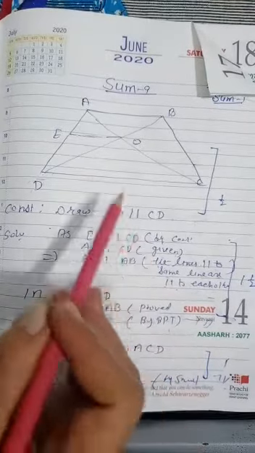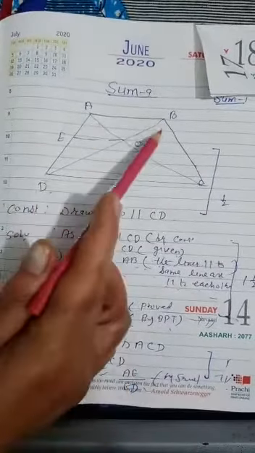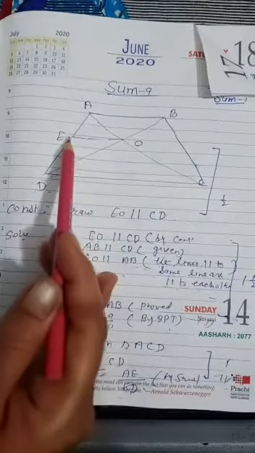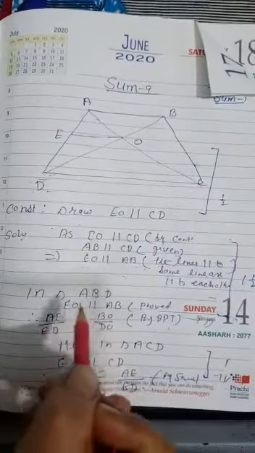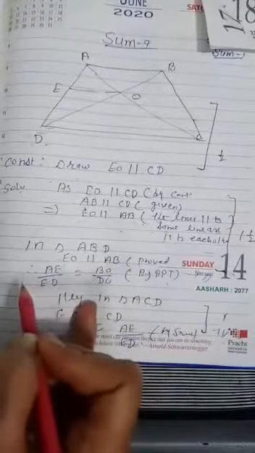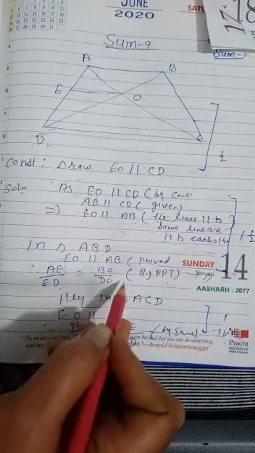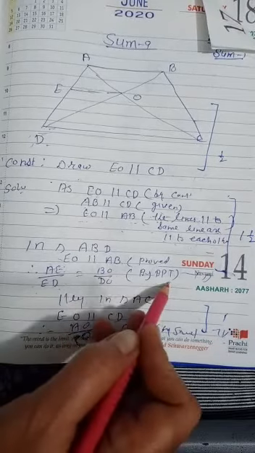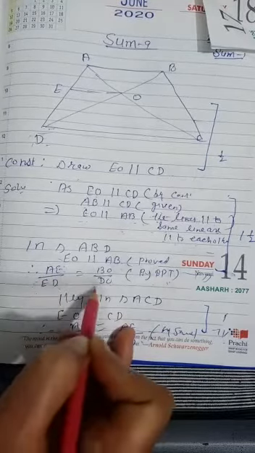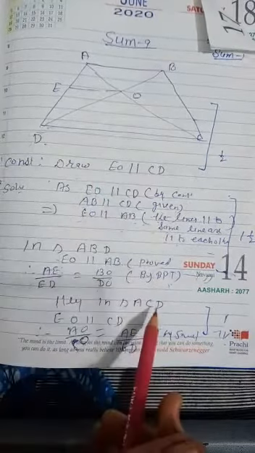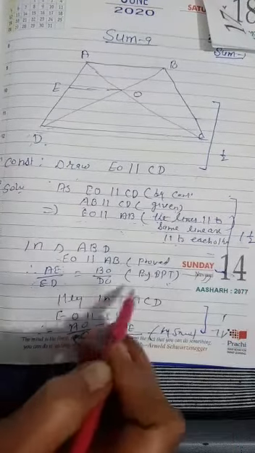Now first of all, take triangle ABD. In triangle ABD, EO is parallel to AB. So can you say AE upon ED is equal to BO upon DO by BPT? The ratios of the corresponding sides are equal as the line is parallel. In the first sum we did BPT, and we have applied the same here.